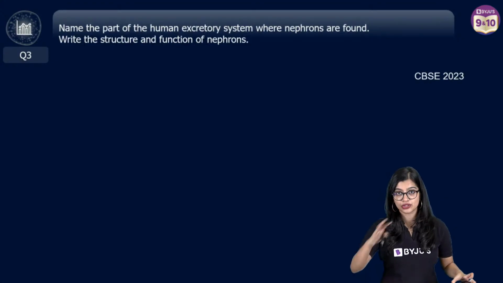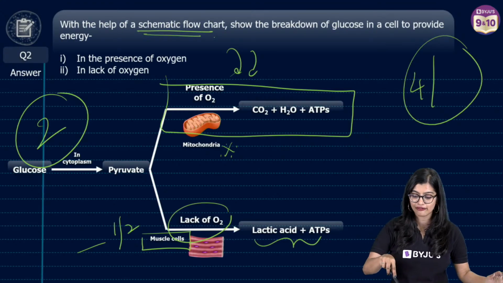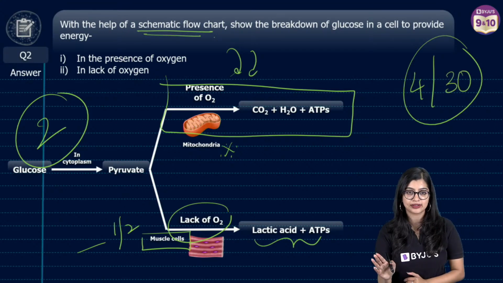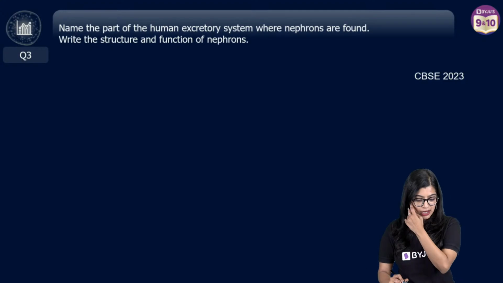Now, let's move on. Out of 30 marks, we have scored 4 marks. Total 15 questions, 15 into 2, we do 30 marks. You have scored 4 marks so far. Okay? Now, let's move on to question number 3.